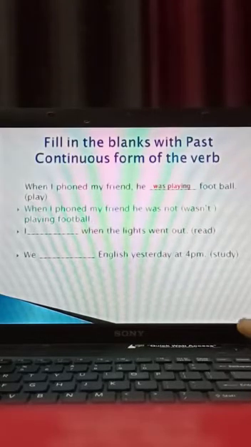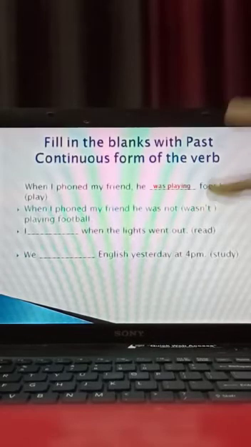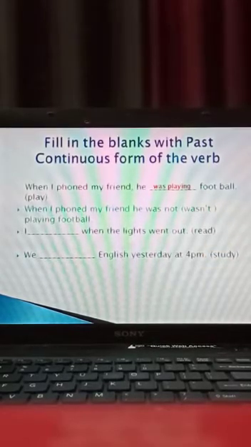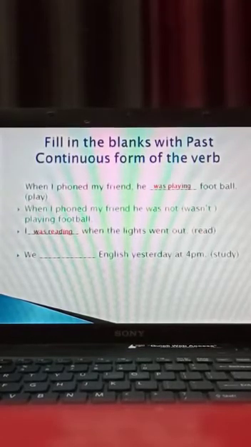Now see another example. I dash when the lights went out. What were you doing when the lights went out? See, two actions. What were you doing? See, I was reading when the lights went out.